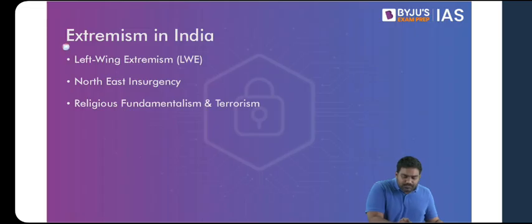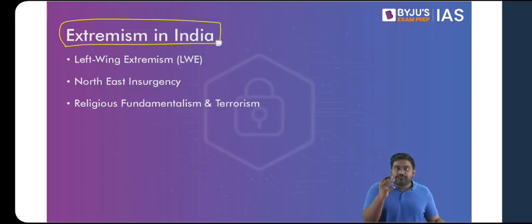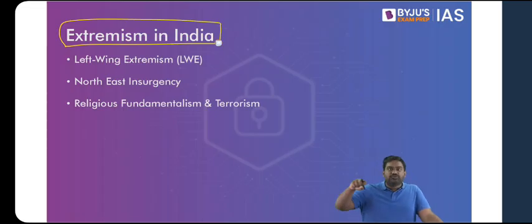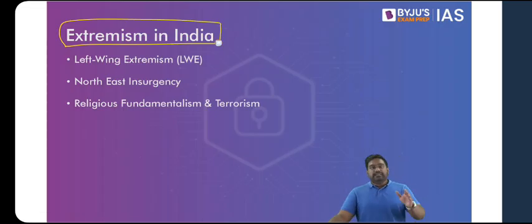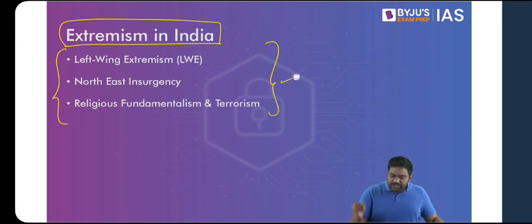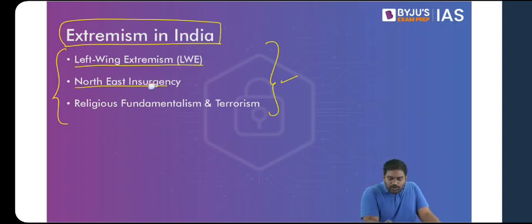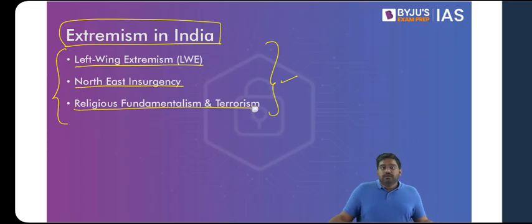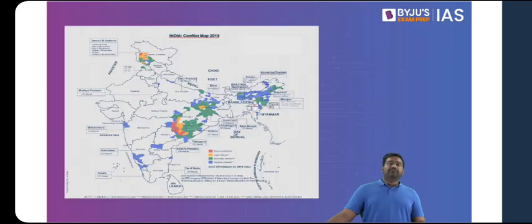Now, as I told you, I'm going to divide this topic, the topic of extremism, into 3 different topics. We will take the first 2 chapters given by UPSC, that is linkages between development and extremism and role of state and non-state actors. I will take both the chapters, divide this into 3 major topics that we are going to cover. We are going to cover left-wing extremism, Northeast insurgency, religious fundamentalism, and terrorism. So today, we will start with left-wing extremism.